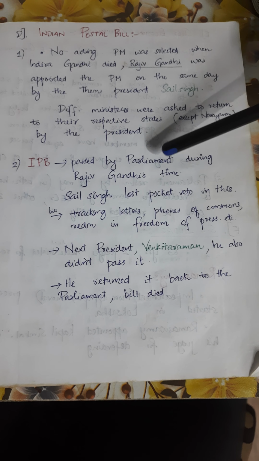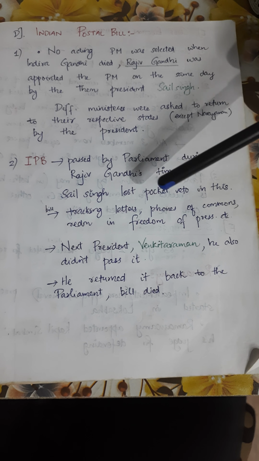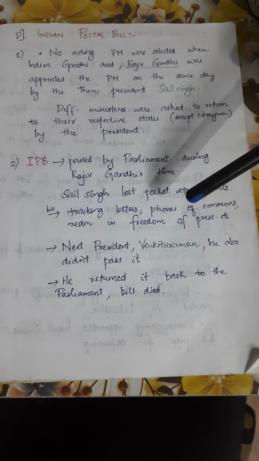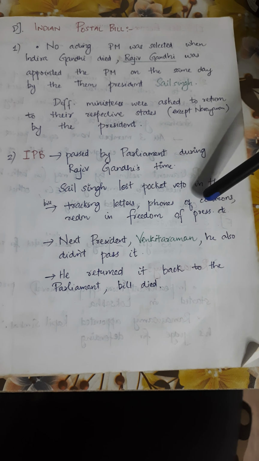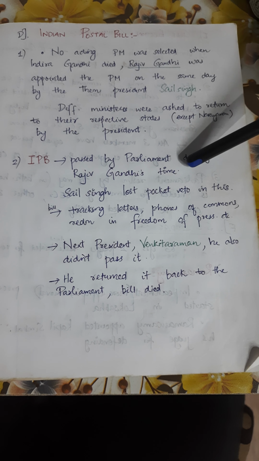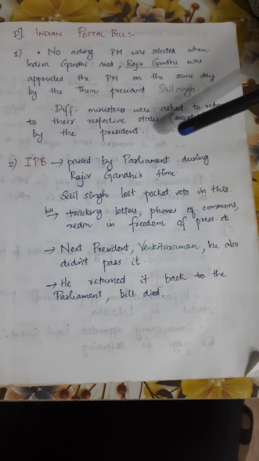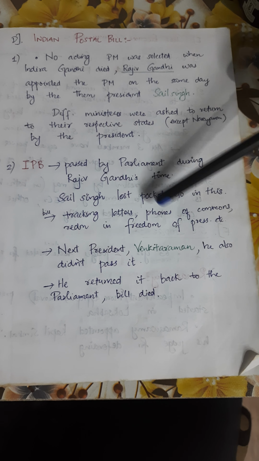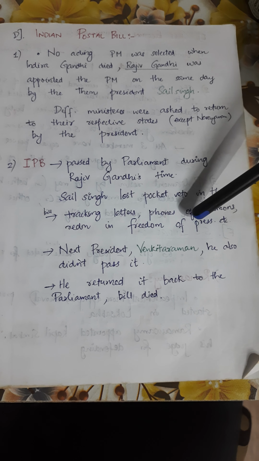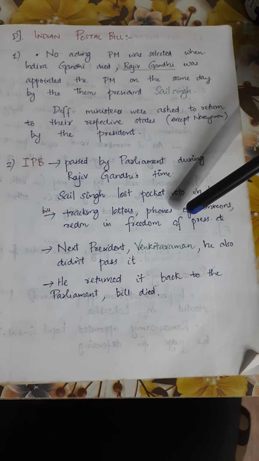This bill was about tracking letters, and it meant a reduction in freedom of the press, etc. So Zail Singh did not have much interest in signing it, so he kept it aside. When the next president, Venkataraman, came, he also did not pass it. He returned it to the Parliament, and the bill died.